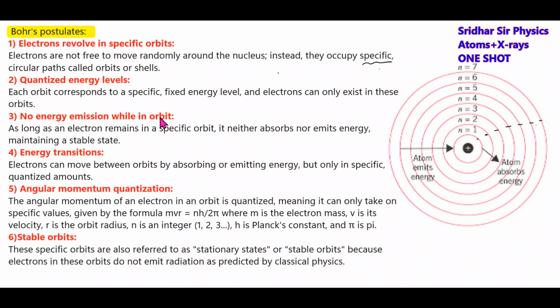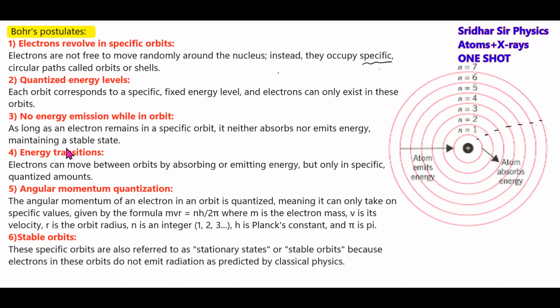No energy emission while in the orbit. As long as the electron remains in a specific orbit, when it is revolving in this orbit, it will not emit any energy. It neither absorbs nor emits energy, maintaining a stable state. It means that if the electron is revolving in the circular orbit, though it is accelerating, it will not emit.